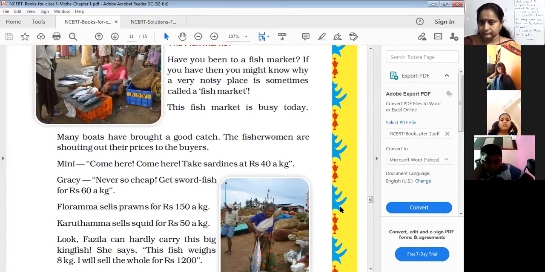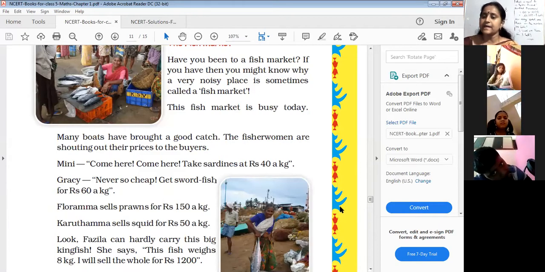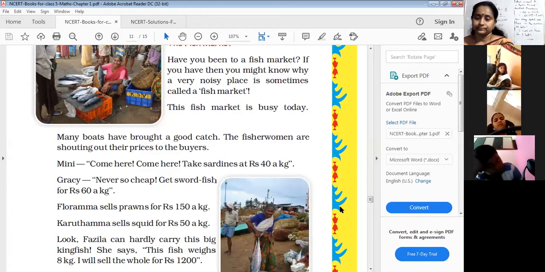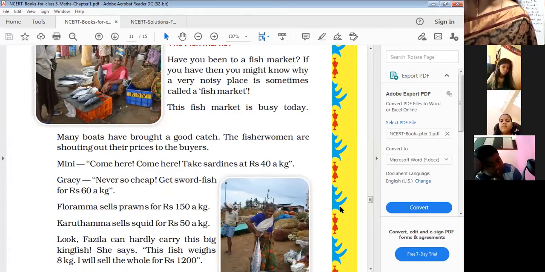Minnie, come here, take sardines. Sardines at rupees 40 a kg. So 1 kg of sardines is 40 rupees. Next. Gracie, get swordfish for rupees 60 a kg.